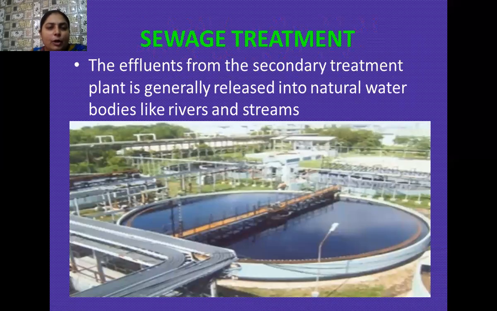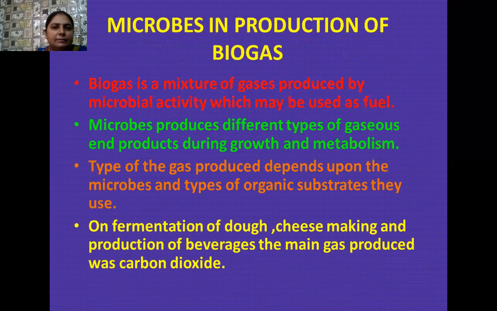And the water, which we later call the treated effluent, after secondary treatment, is released into the natural water bodies like rivers and streams, and this water can be used for irrigation purposes. So that's all about the primary and secondary treatment of the sewage treatment plant.